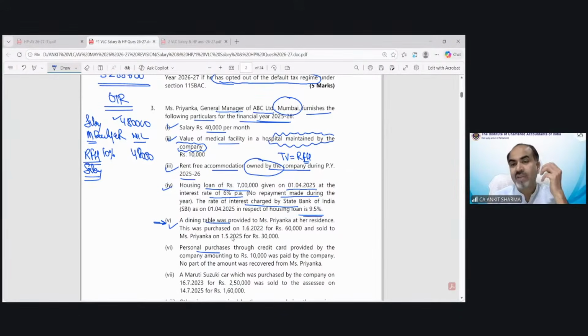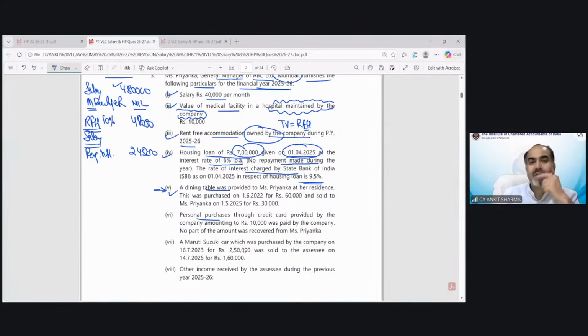So technically you have the advantage of 3.5% rate of interest, and I need to calculate 3.5% on this principal value. Because the loan was given on 1st April, we calculate it for the full year, from 1st April till 31st March. So the taxable value of the concessional interest would be 24,500.